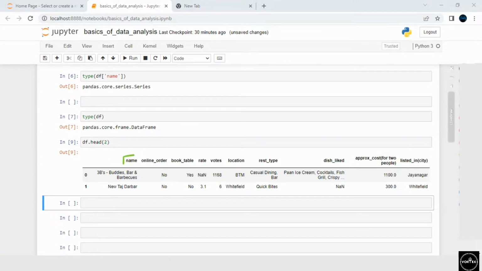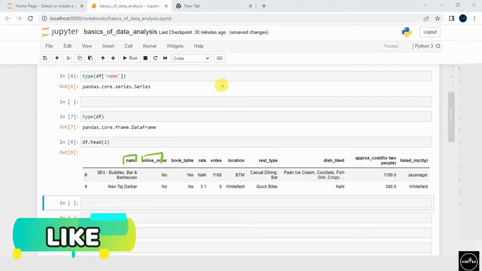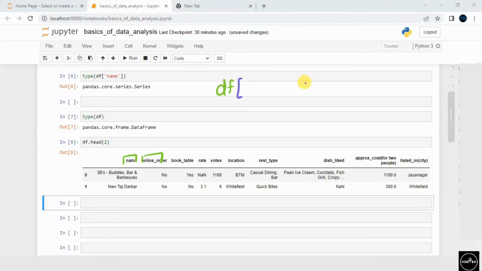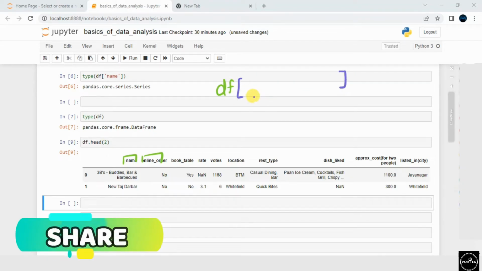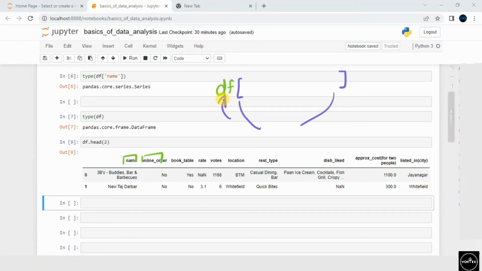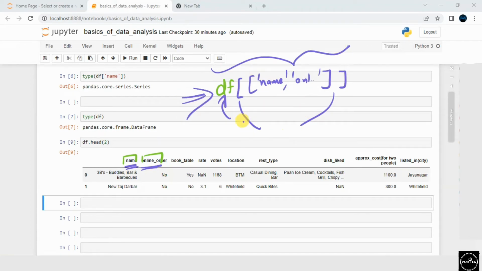Imagine I have to access multiple features, let's say this one and this one. This is my DF, and here I have to use the indexing operator. In this indexing operator we have to pass two features. If I have to pass more than one feature, it's always good to use a list, else you will end up getting some kind of error. The first feature is my name, and the second feature is exactly my online order. The moment I execute this line of code, you will get both these two features.